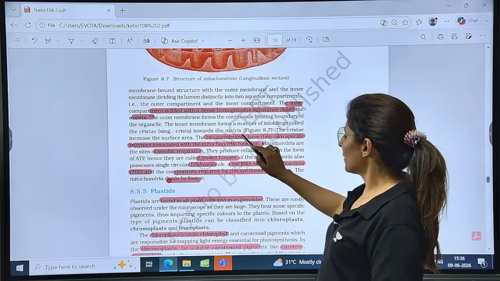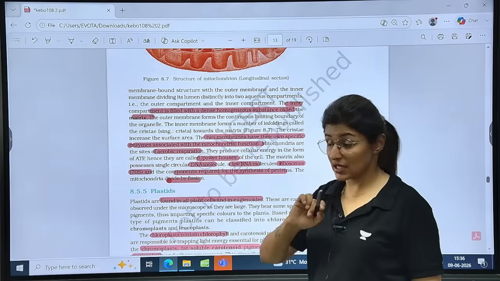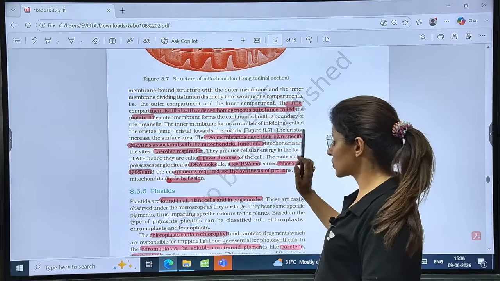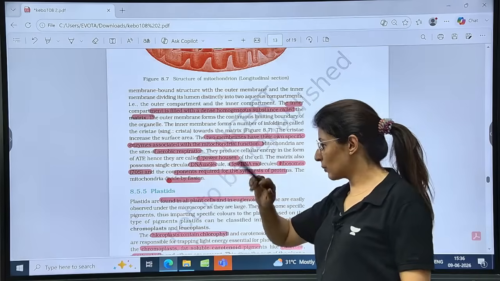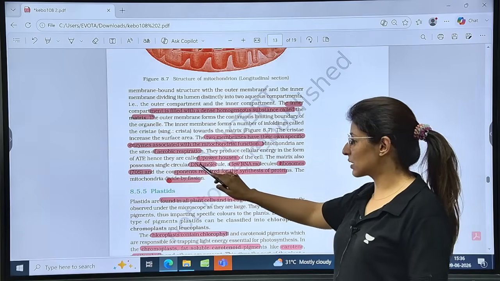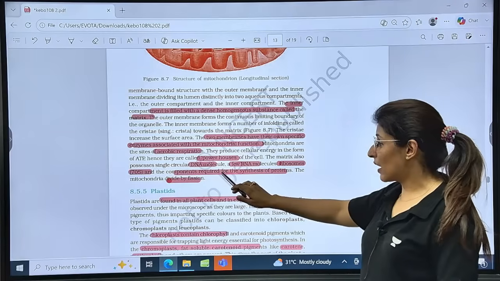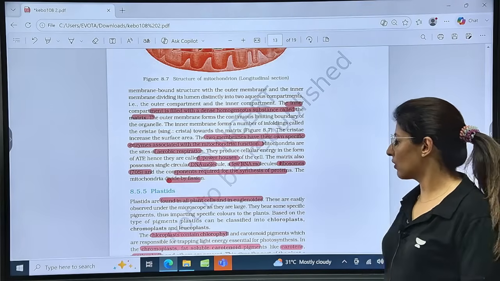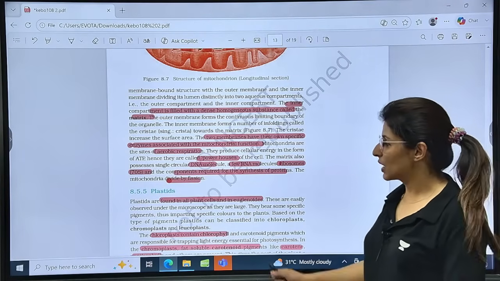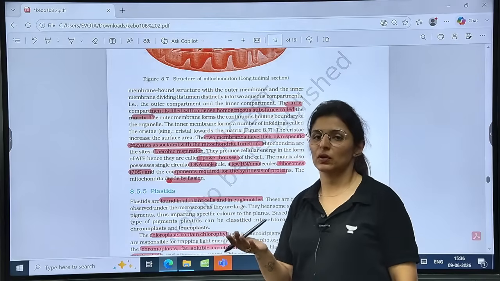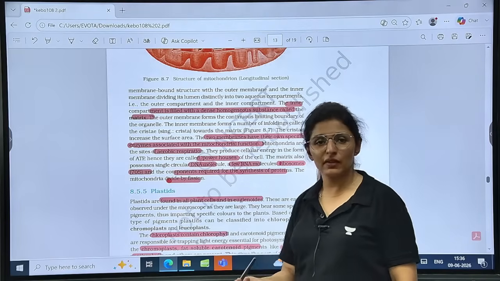The two membranes have their own specific enzymes associated with the mitochondrial function, and it is a site for aerobic respiration. So powerhouse, single circular DNA, few RNA molecules, 70S ribosomes, components required for the synthesis of proteins, so semi-autonomous, and it has prokaryotic origin, hence it divides by fission also.